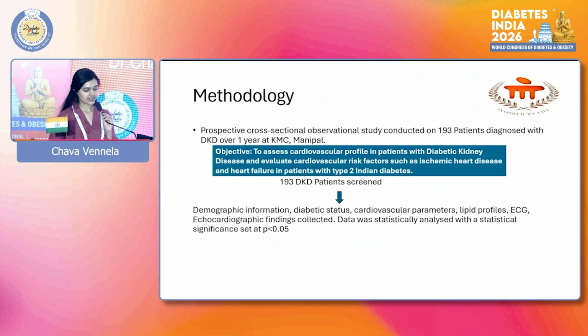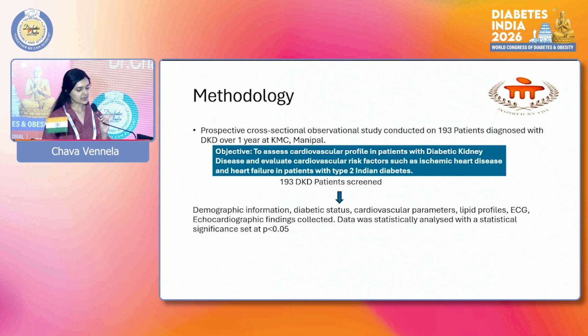these associations. This is a prospective cross-sectional observational study conducted on 193 patients diagnosed with DKD over 1 year at KMC Manipal. The objective was to assess cardiovascular profile in patients with DKD and evaluate cardiovascular risk factors such as IHD and heart failure in patients with type 2 Indian diabetes.